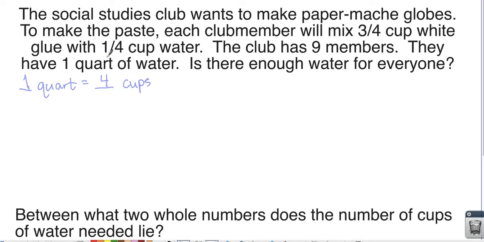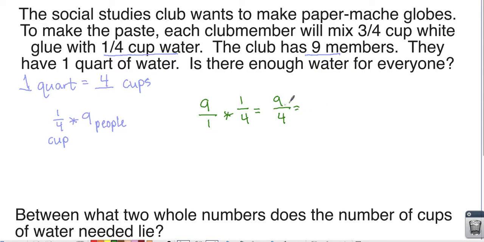So we need to figure out if we need 1/4 cup of water for each person, and there's 9 people. That would be 1/4 cup times 9 people. I'm going to use labels here, or 9 members. Now, when we did this problem last week, we learned that we can take the 9 and make it 9 wholes times 1/4, top times top, 9, bottom times the bottom, 4, 9/4. This is an improper fraction, so I want you to pause the video so you can turn it into a proper fraction now.